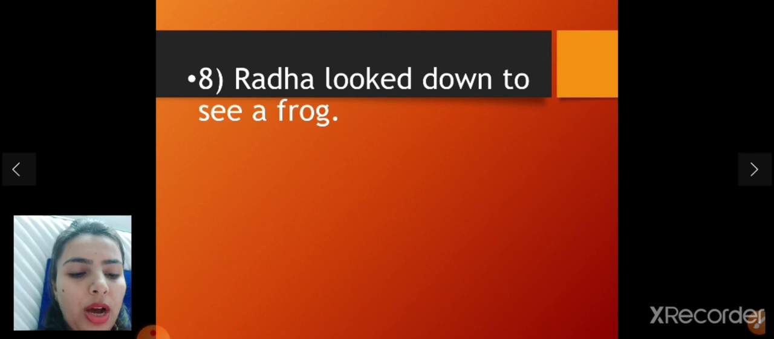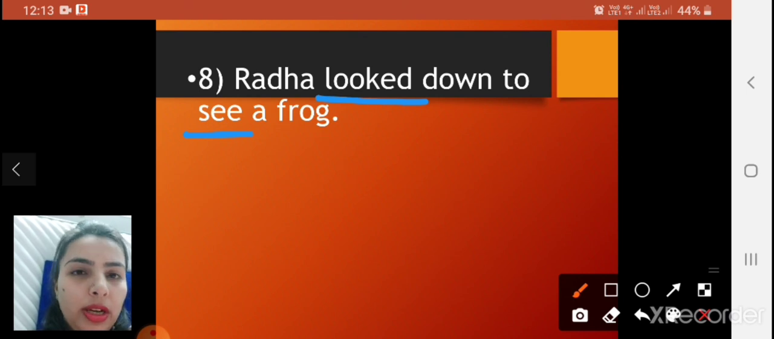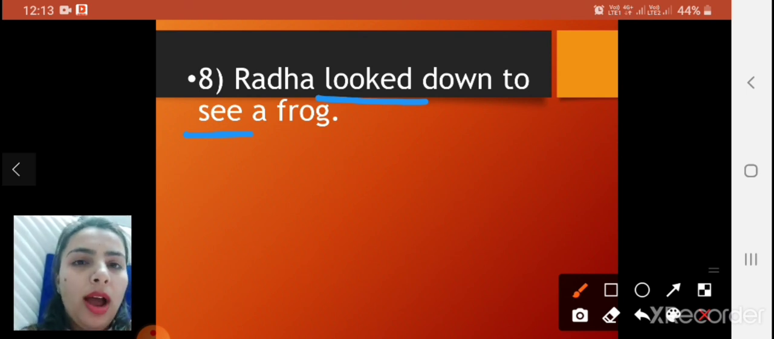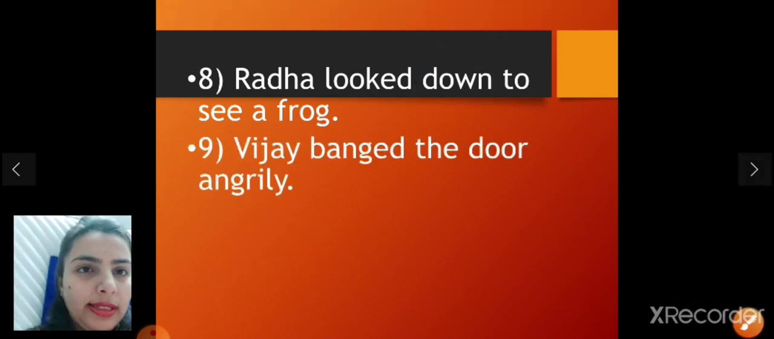Radha looked down to see a frog. Here looked and see are both verbs, and down shows the action of the verb. So this is our adverb. Now see the next.